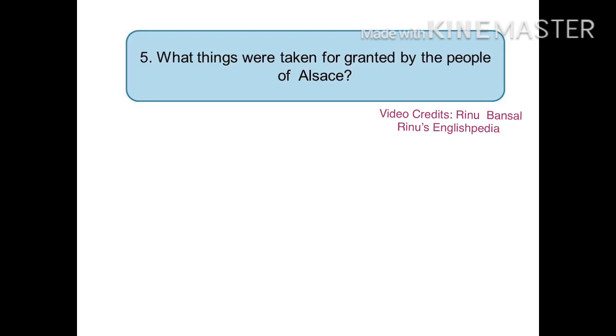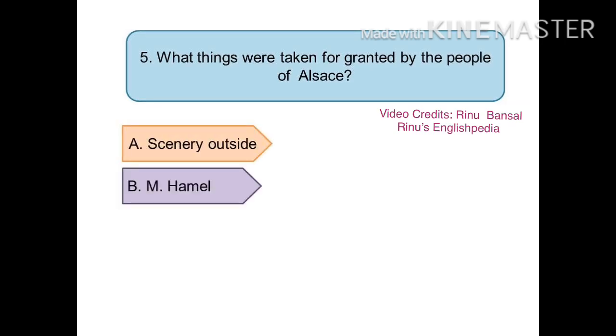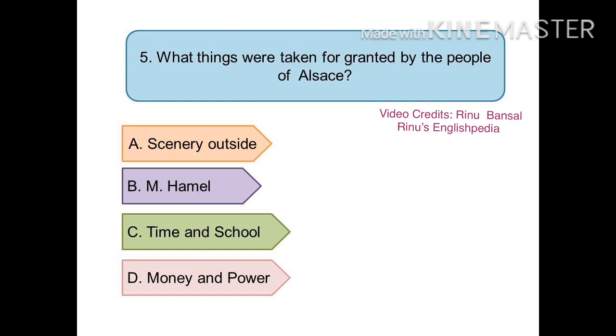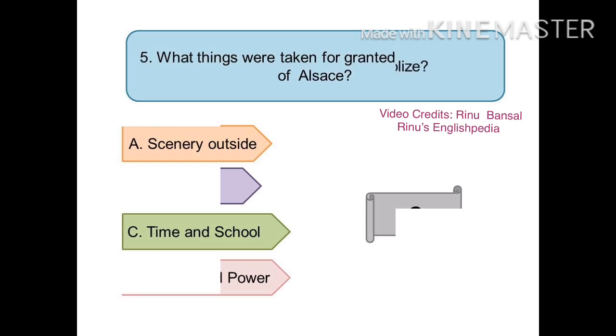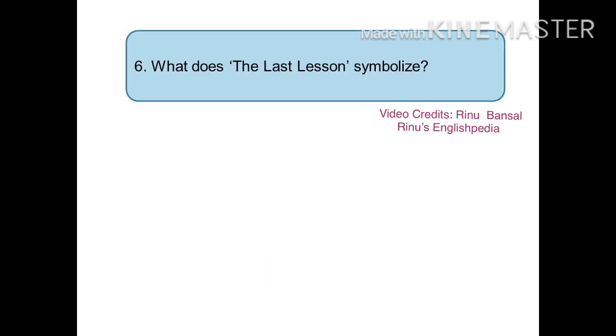The next question is, what things were taken for granted by the people of Alsace? And the options are A. The scenery outside, B. Monsieur Hamel, C. Time and school, D. Money and power. And the right answer is C. Time and school.